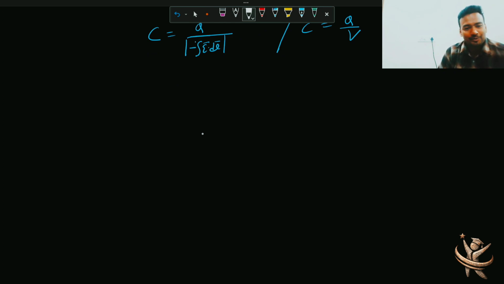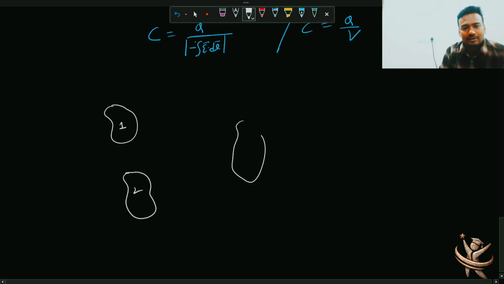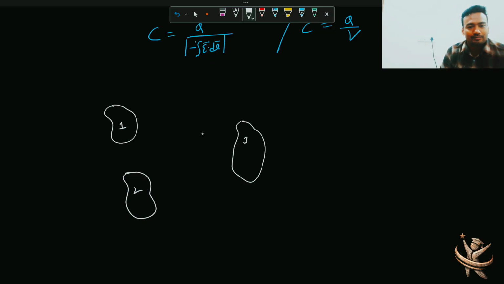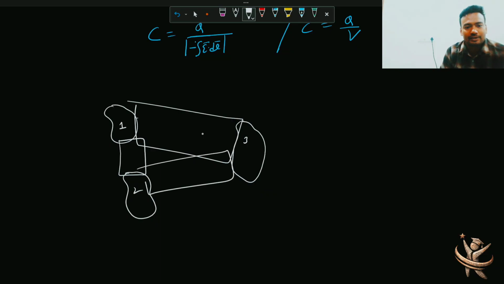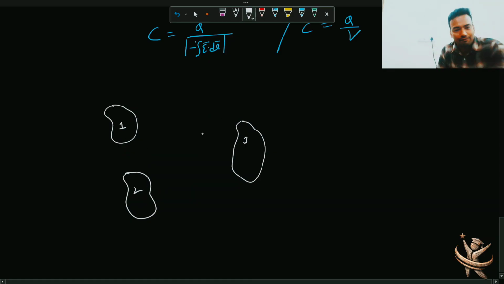एंड इवन मैंने अपने हायर स्टडीज में भी नहीं पढ़ा वो केस, बट लेट मी जस्ट गिव यू एन आइडिया हियर. So you have one conductor and you have this second conductor and then you have third conductor, right? So we have filled in between them, matlab you will have a field in this section, field in this section, field in this section. So each body, if they have charge, they are generating field in the entire space in between them, and like starting from them and going up to infinity also.